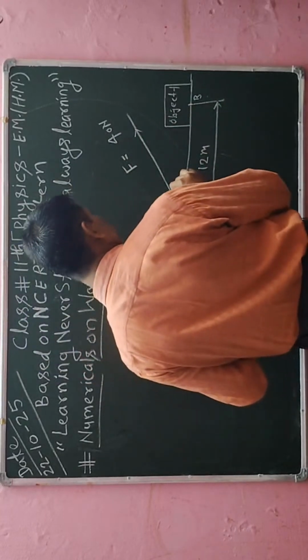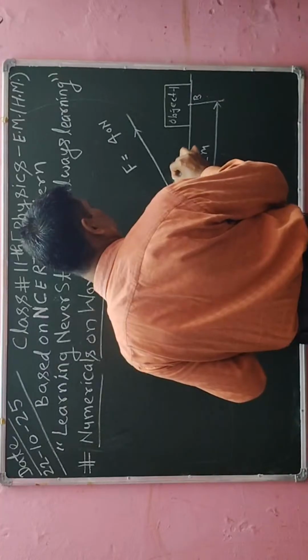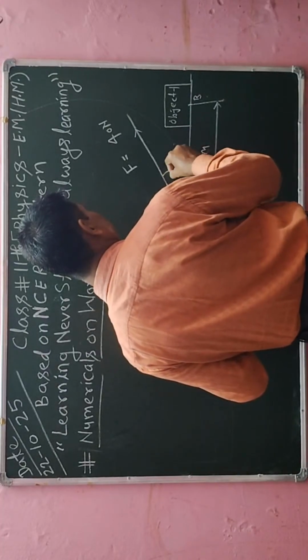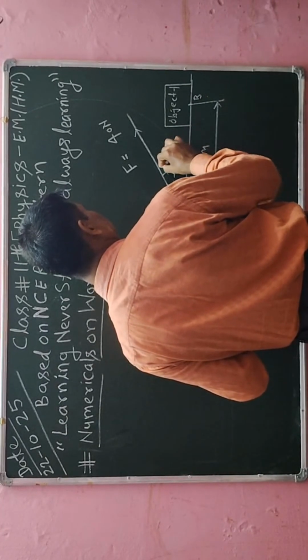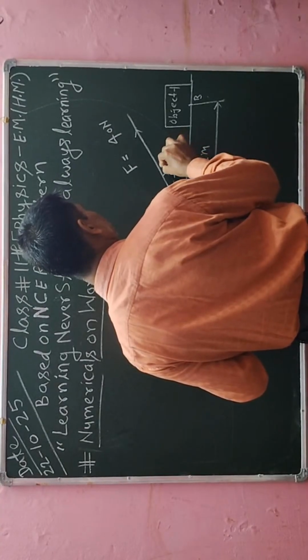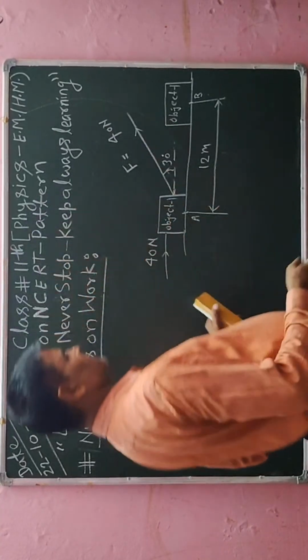I have drawn one horizontal line, and from this horizontal line the angle is 30 degrees. So we have to find the work done in this case.